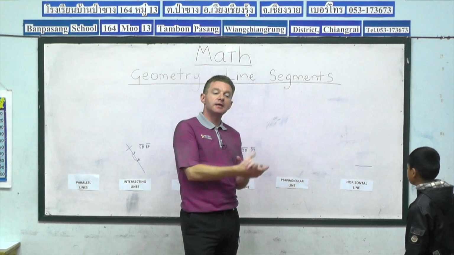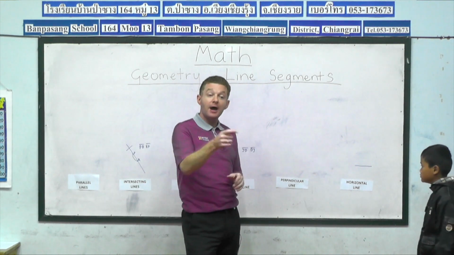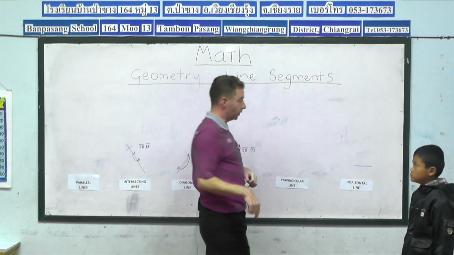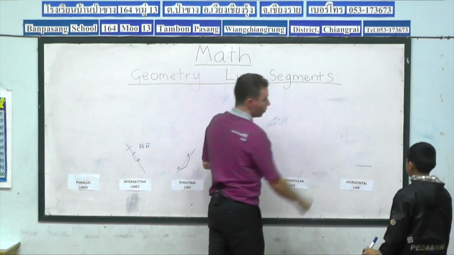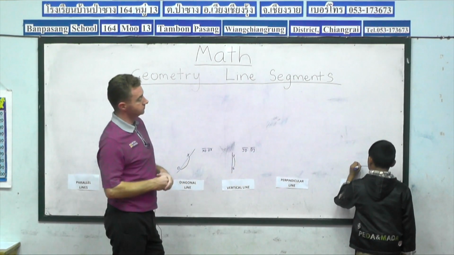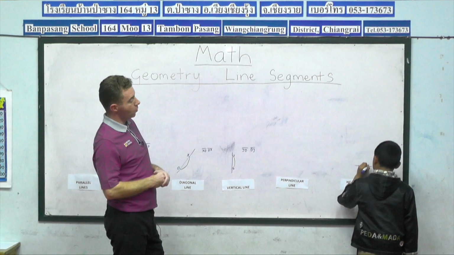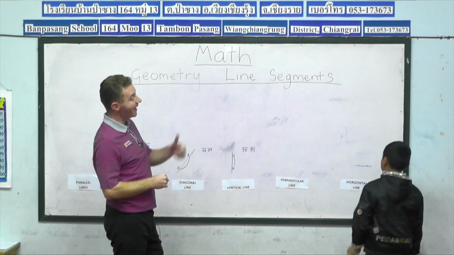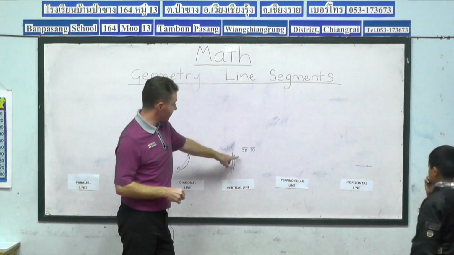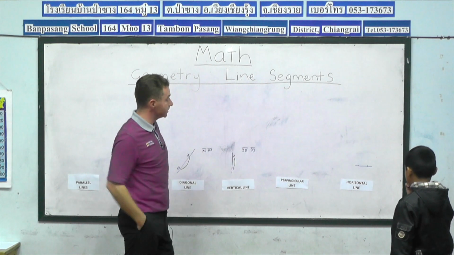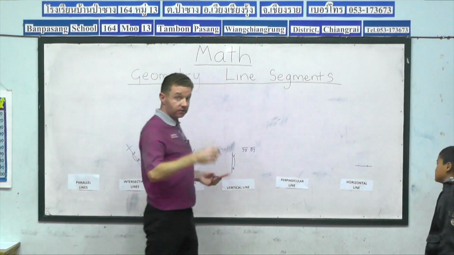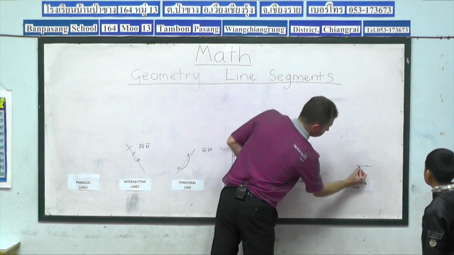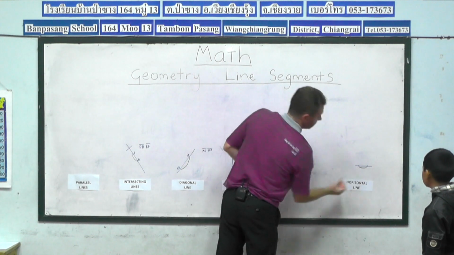Now, what's the next thing Chu needs on his line? How many? 2 points. So next, Chu, anywhere you want, we need 2 points. 1, 2. Excellent. Now, what we need to do is give our points some references, because Chu has excellently done a line segment from here to here.